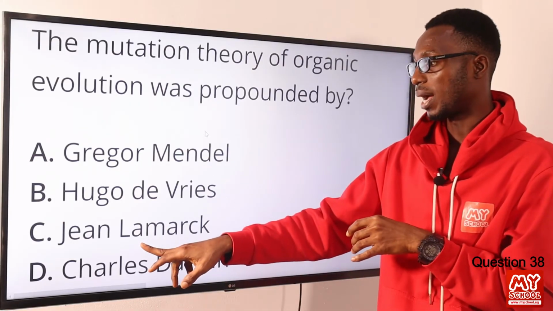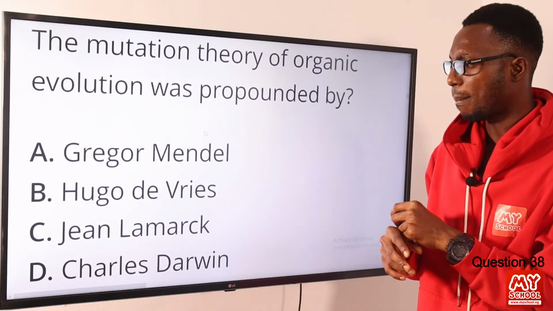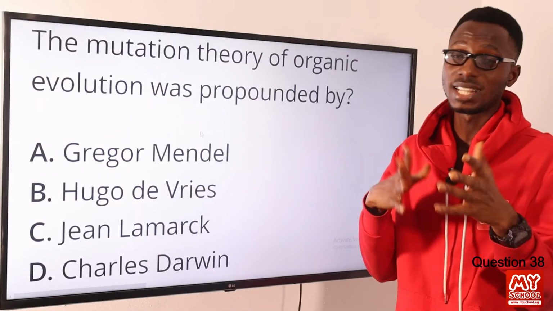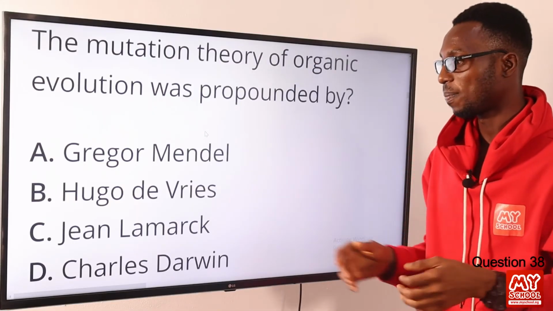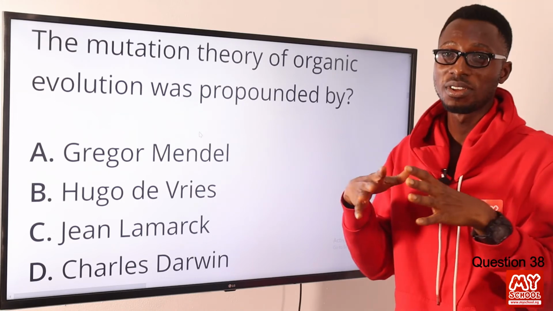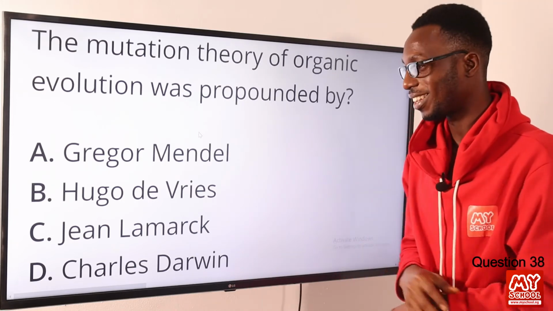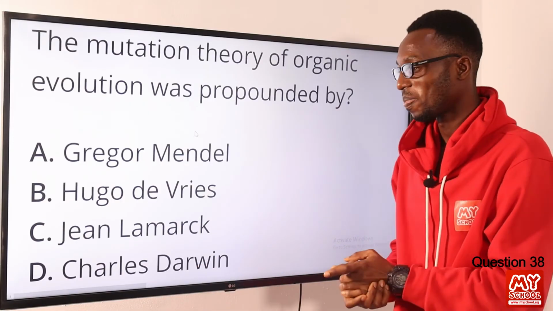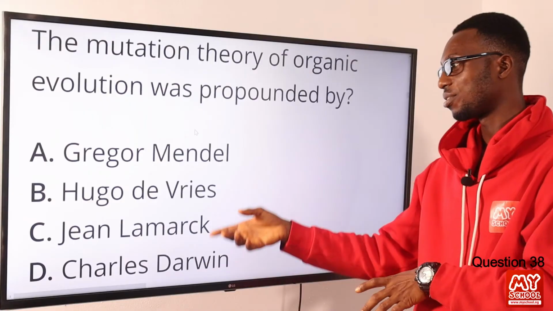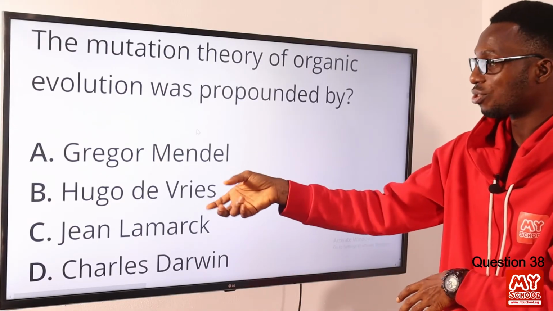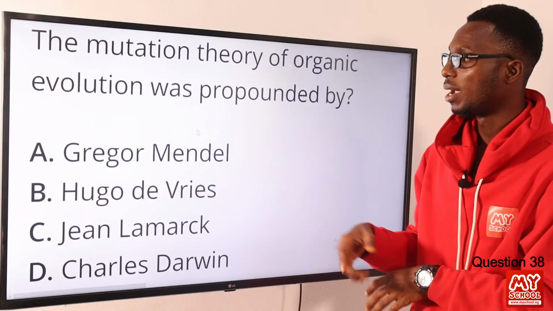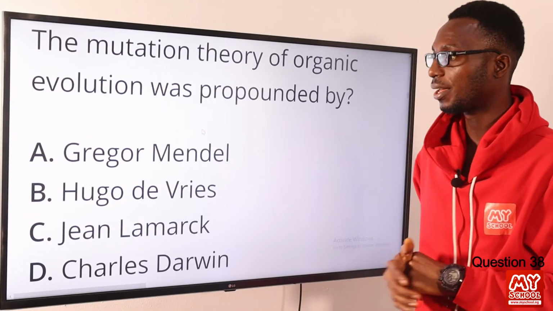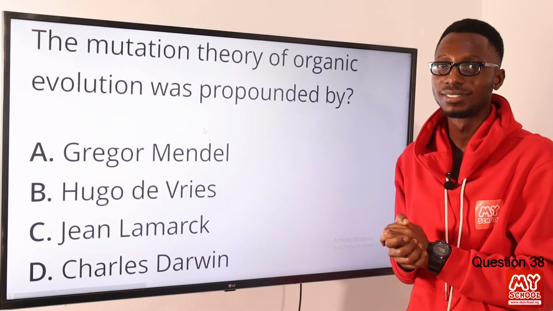We have Jean-Baptiste Lamarck. You talk about the theory of use and disuse, the inheritance of acquired traits. And then we have Charles Darwin, theory of natural selection. So use and disuse, natural selection. Then this is genetic mutation, we can attribute it to this man here. Then we have Gregor Mendel right here. We talk about the laws of inheritance. Remember the pea plant. So the correct option is option B.